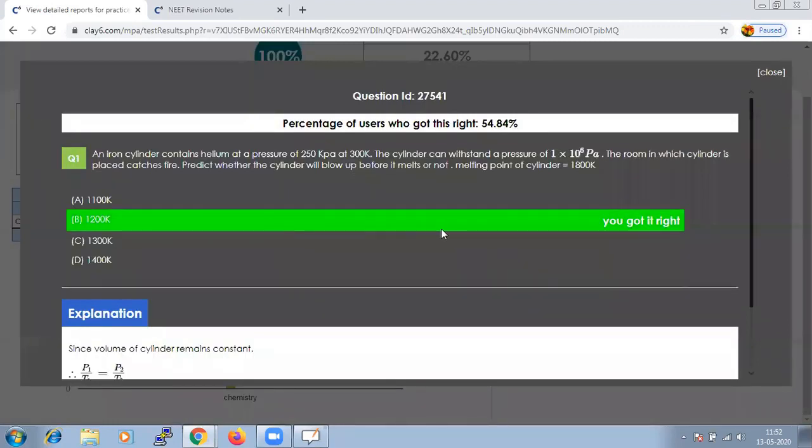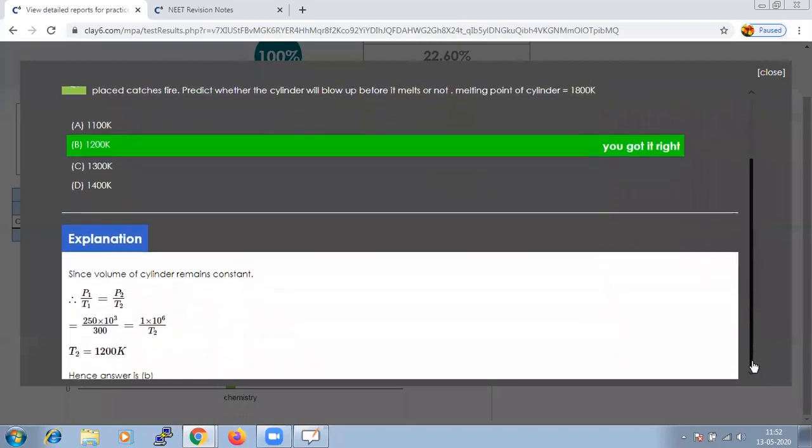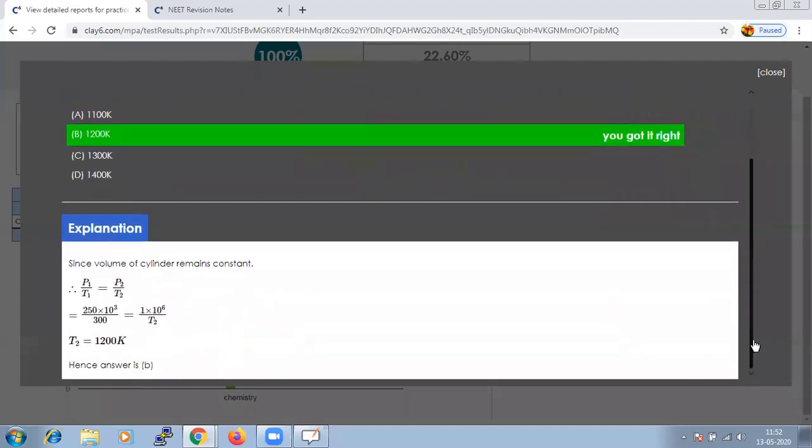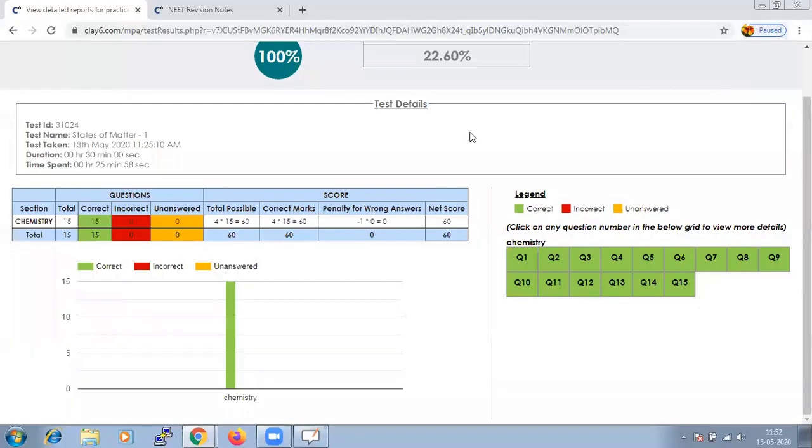It will give you the right answer, and along with the right answer you will get an explanation of how the right answer is reached. It will give you a clear idea where we have made a mistake and where we need to rectify it. So that's all I have from the chapter States of Matter, and I repeat, it holds 2% of the weightage in the test paper.